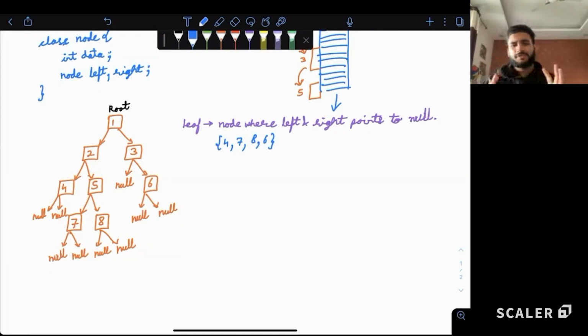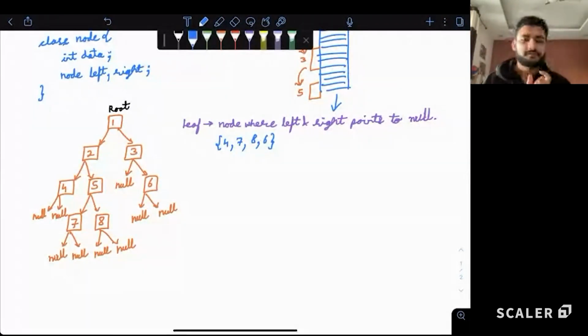So are the real life use cases clear to all? Like we have good databases that also use hierarchical data structures so that they can access anything very fast. Some NoSQL databases also use it, some SQL databases also use it, and it is used in a lot of places. Now, is binary tree the only tree available or can we have multiple trees? We can have different kinds of trees, different structures of trees depending on how many children we can allow from a node.